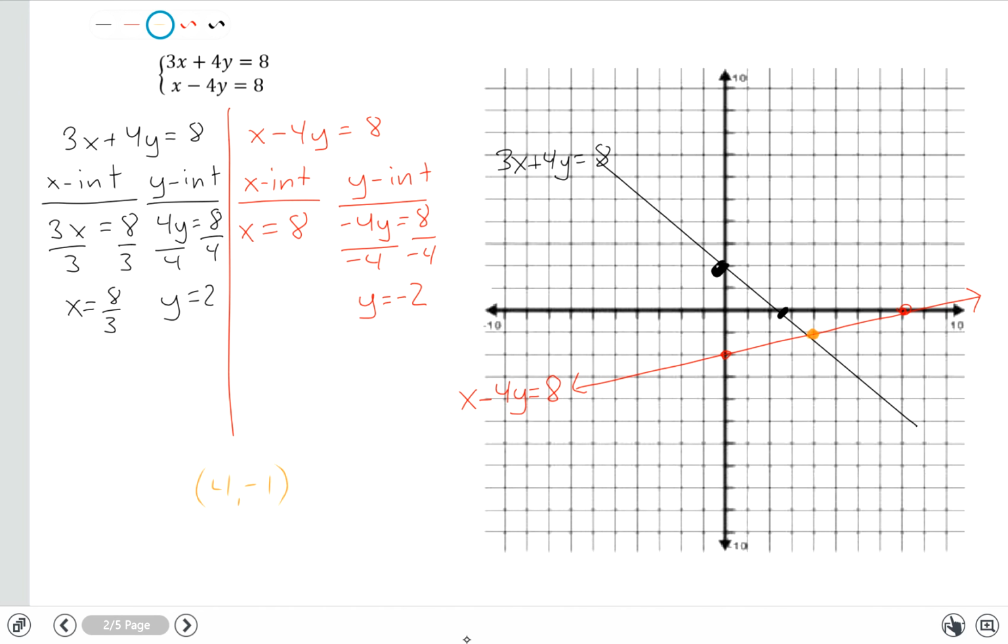So (4, -1) is the solution to this system of equations. It is the one xy coordinate point that if I were to plug into either of these equations, it would work.